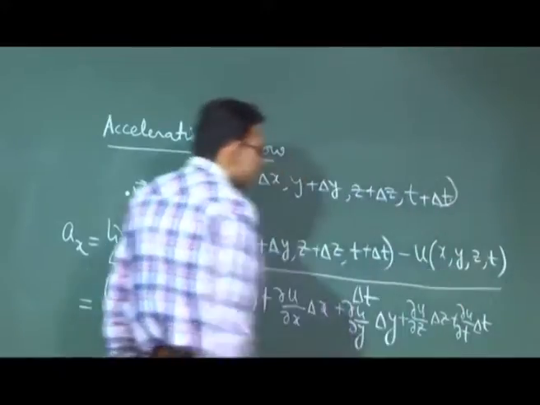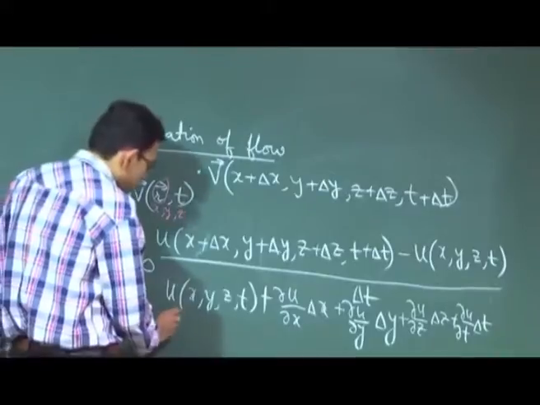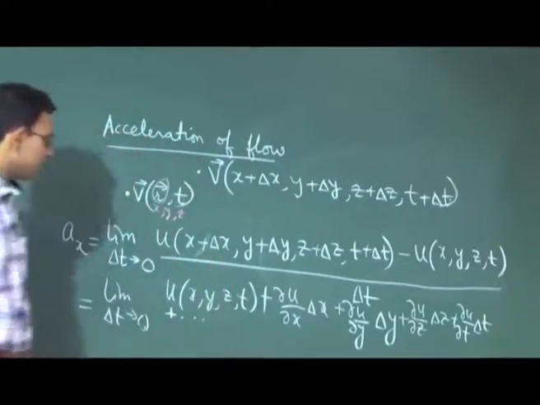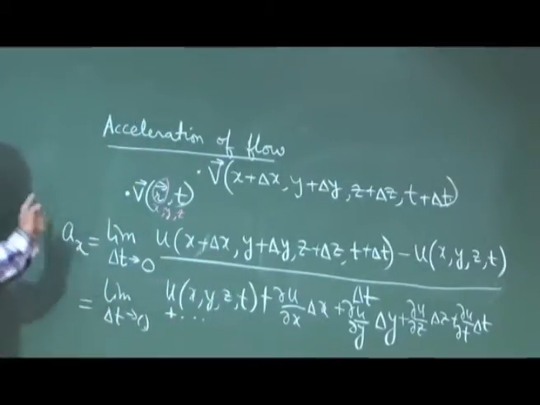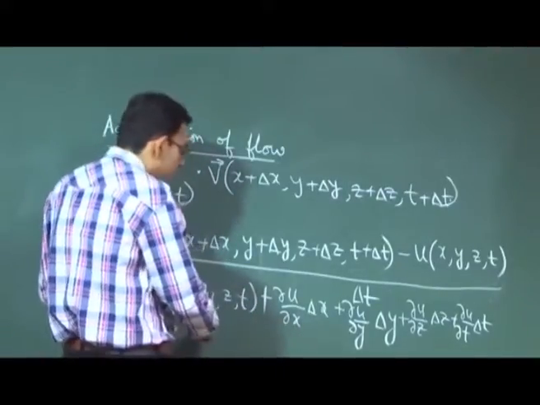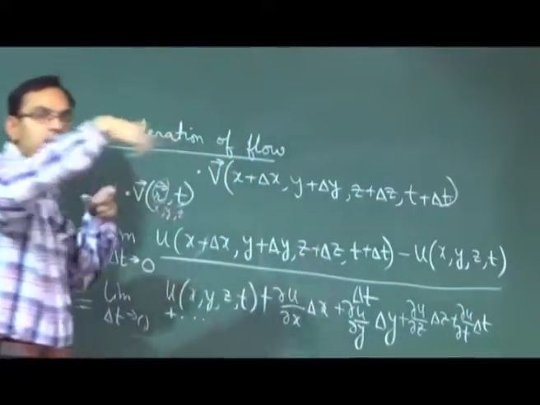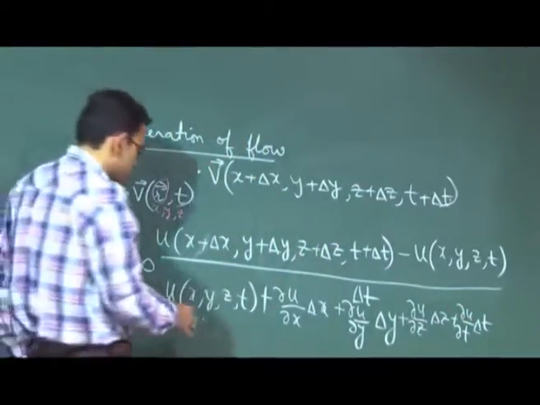so these are first order terms. We can keep the higher order terms in the Taylor series, but in the limit as delta t tends to 0 all those higher order terms will vanish. So we are writing dot dot dot. These are all first order terms, then there will be second order, third order, fourth order, all those terms in the Taylor series.